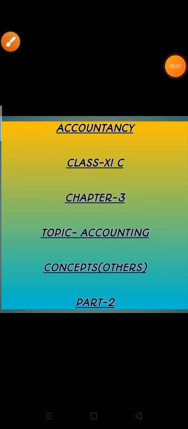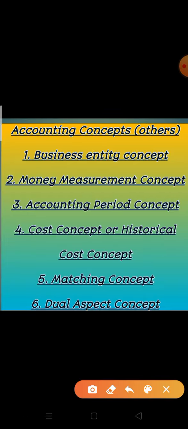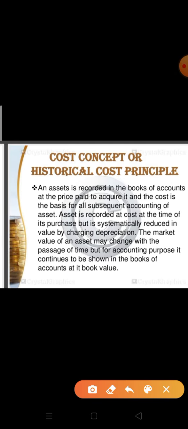Today we will discuss accounting concepts, others part 2. We will discuss cost concept or historical cost concept, matching concept and dual aspect concept, because the first three we have discussed in the previous video. Let's start with the cost concept or historical cost concept.